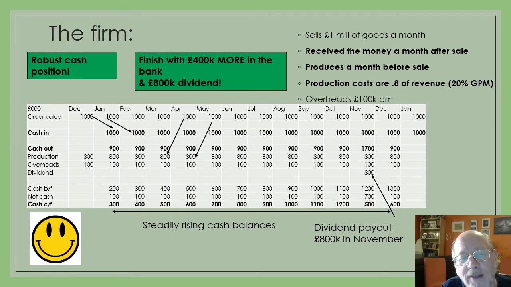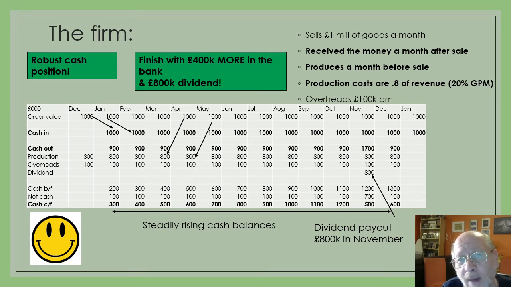So in most months we've got £1 million coming in, 800,000 production costs plus 100,000 pounds worth of overheads means that there's 900,000 going out. So we have a net cash income of 100,000 every month. Now in November, we're actually going to pay a dividend to our shareholders of 800,000.